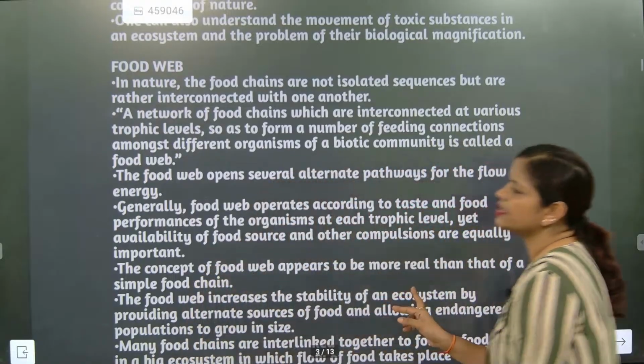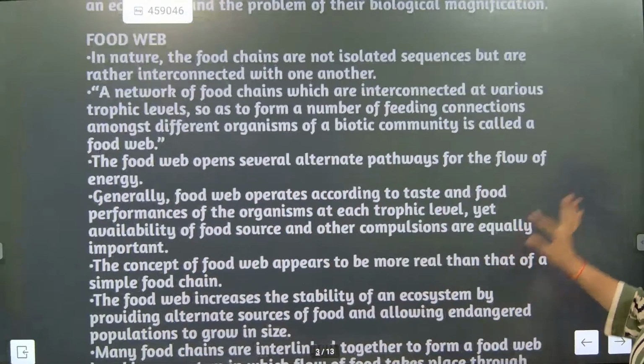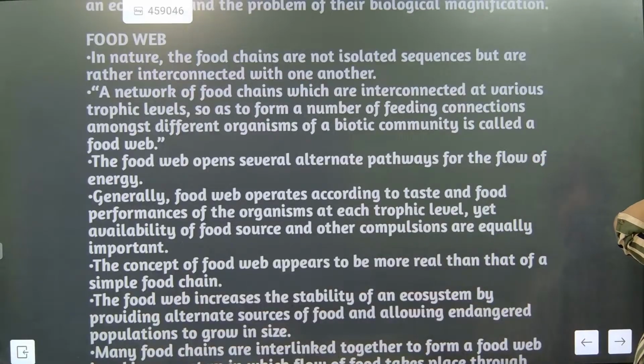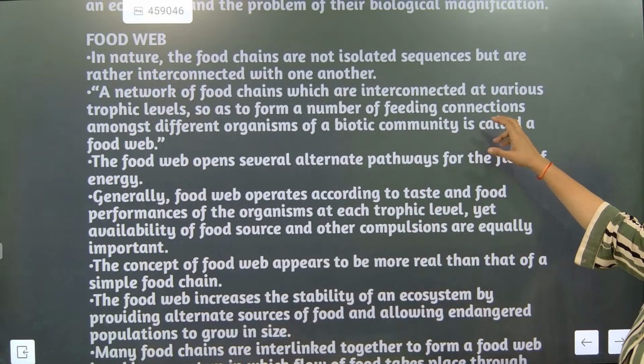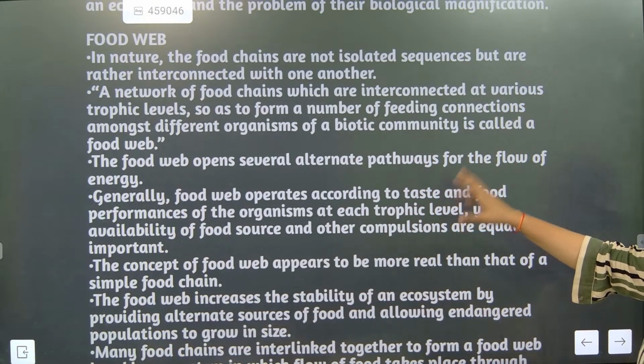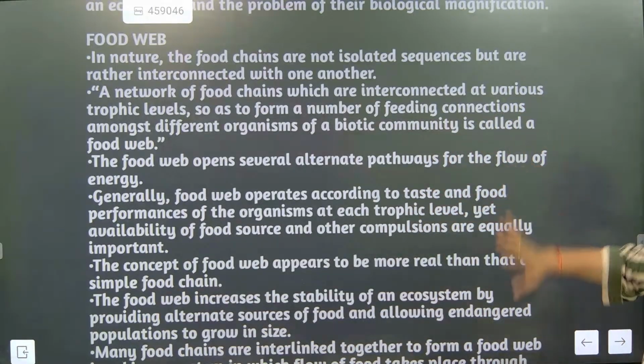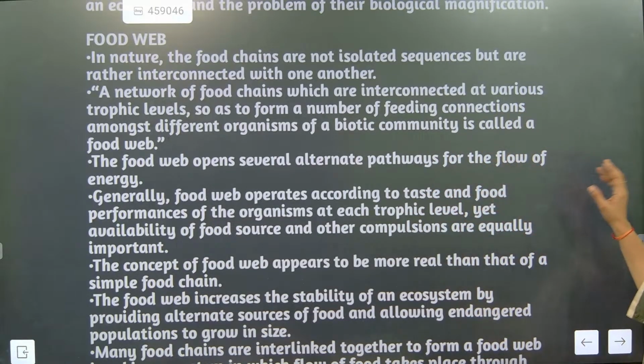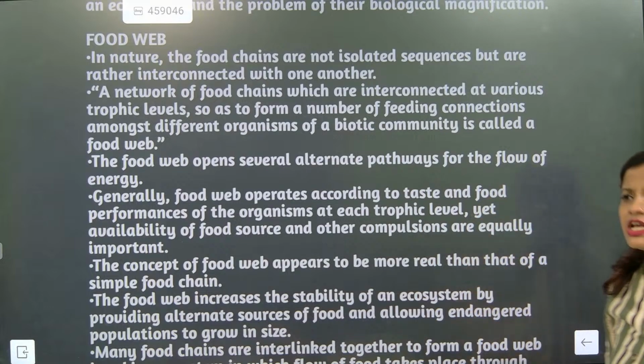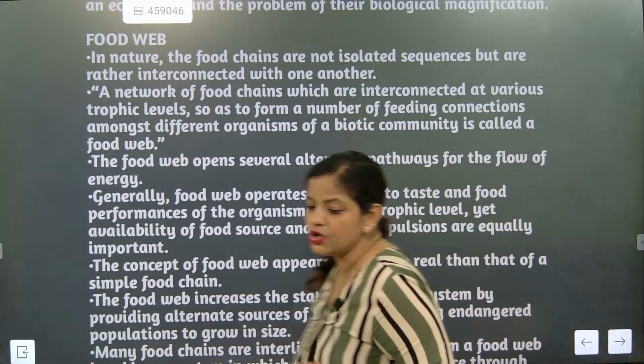In nature, the food chains are not isolated sequences but are rather interconnected with one another. A network of food chains which are interconnected at various trophic levels so as to form a number of feeding connections among different organisms of a biotic community is called a food web. So the definition you must keep intact.